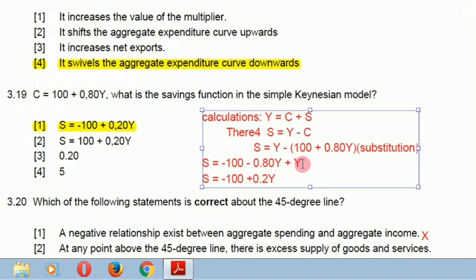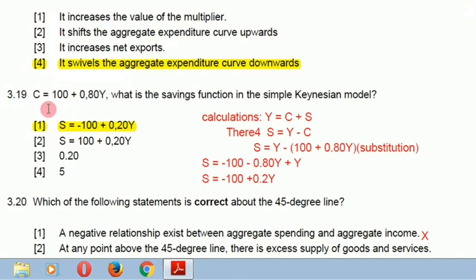Then plus Y. Then here it is going to be 0.2, because if you say minus 0.8Y plus Y, here we regard as if there is 1, as you know. So when signs are different, subtract the smaller number from the bigger number and take the sign of the bigger number. You all know this from your high school maths. So it's going to be plus 0.2Y.